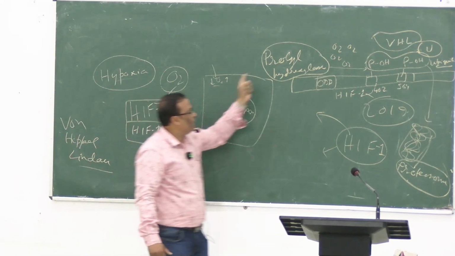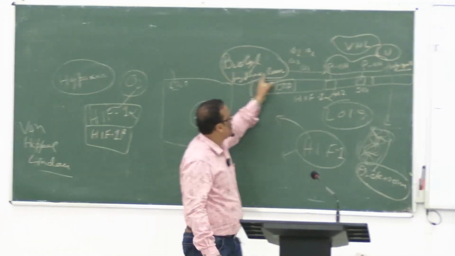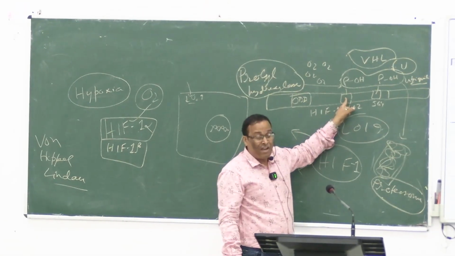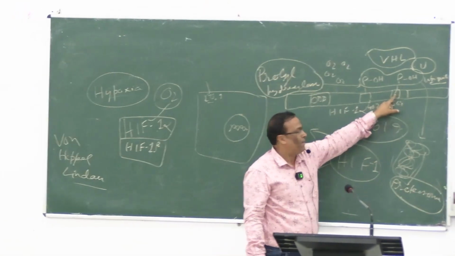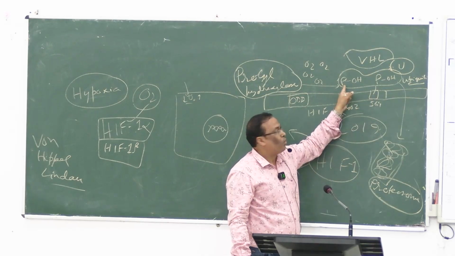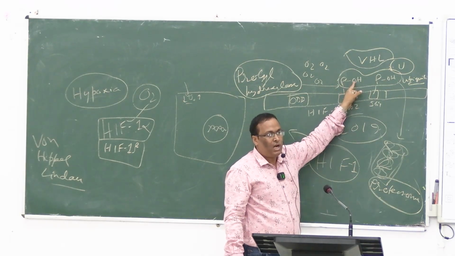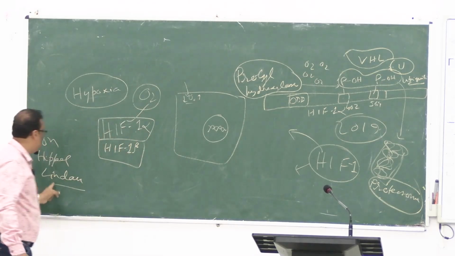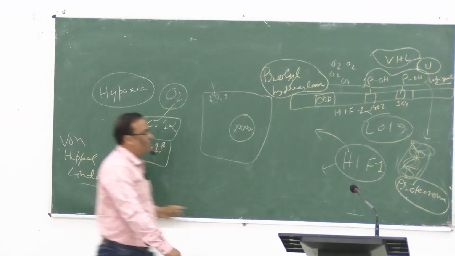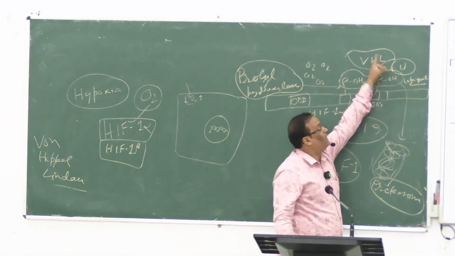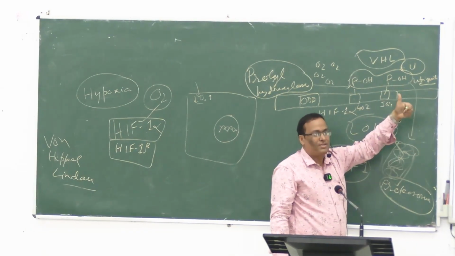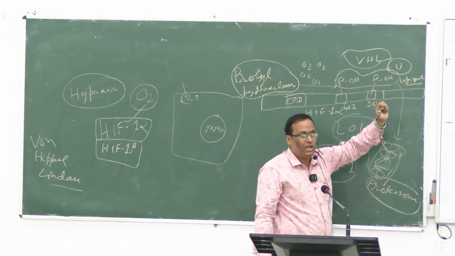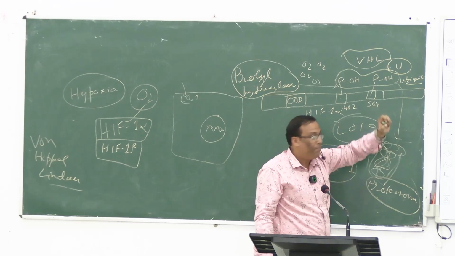In the presence of oxygen and the proline hydroxylase enzyme, these proline amino acid residues are there, and hydroxylation happens. After the hydroxylation, VHL protein, that is von Hippel-Lindau protein, comes into connection with this. After their connection, ubiquitin proteins come for the recognition of the VHL, and this ubiquitin helps the proteasome.